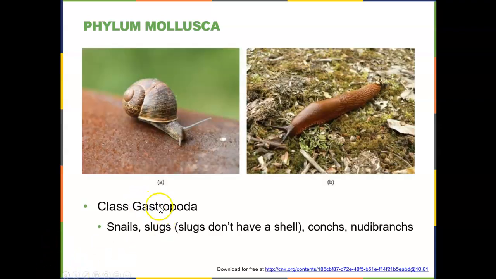Let's look first at Gastropoda. Gastropoda includes the snails and the slugs. So they're kind of snails without the shell. Conchs and nudibranchs are types of class Gastropoda. Gastropoda means literally stomach, foot. Here's the head region. They do have a head region. The stomach goes right into their foot, where all mollusks have a foot for how they move around. And that foot pushes them forward.